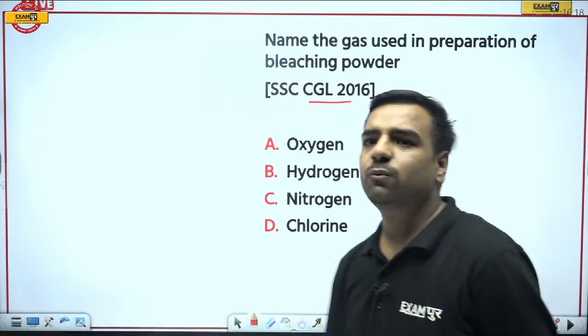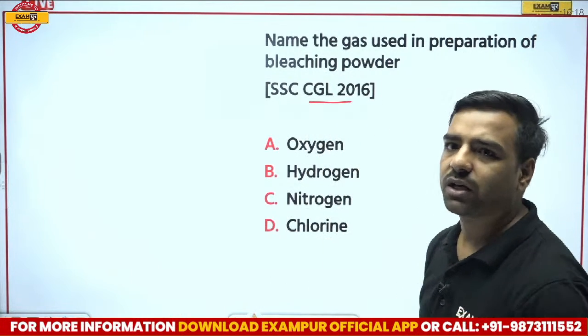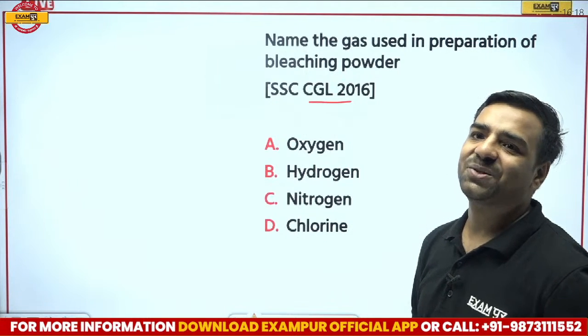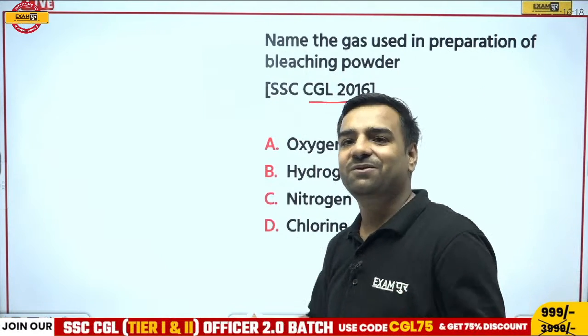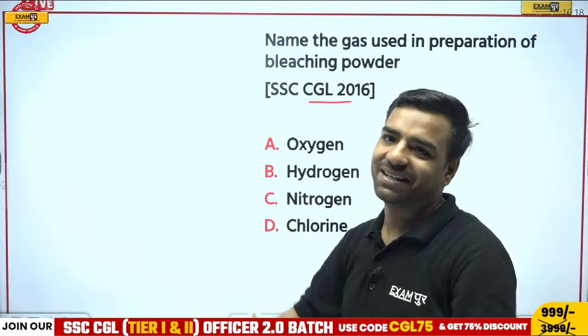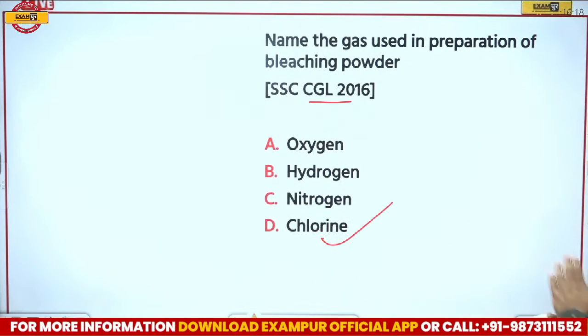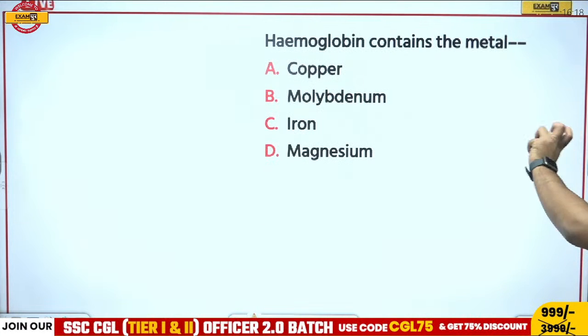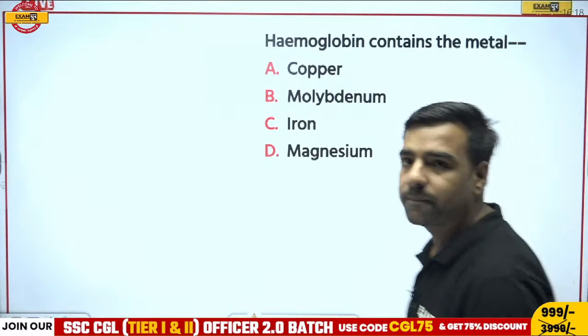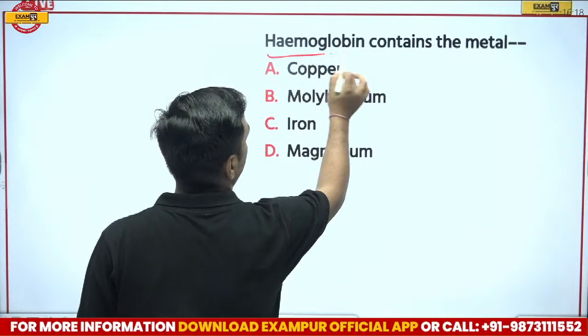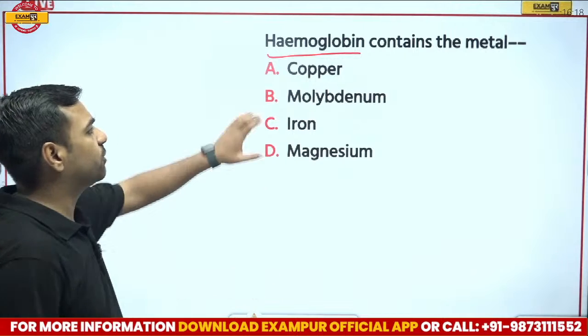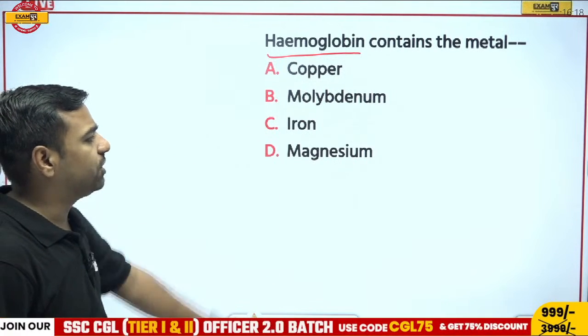Very good. So Vikram, Gobinath, Abhijit, all of you are correct, totally correct. Yeah, that's true. So from CaOCl2 itself, we can directly tell about it. Okay. So here chlorine is the correct answer. Now, if I move forward with the next question, we have: hemoglobin contains which metal? Now this is from the blood part. Hemoglobin contains which particular metal? Is it copper, molybdenum, iron or magnesium?